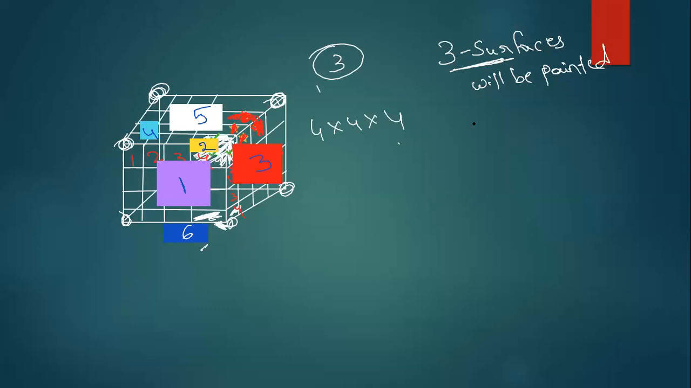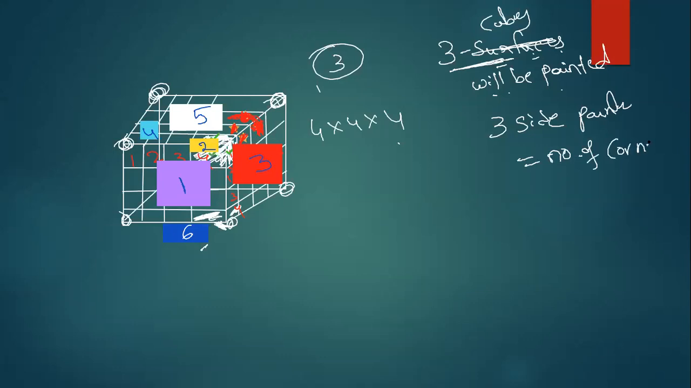That means whenever somebody asks how many cubes are there that are 3 side painted, your answer will always be equal to the number of corners. Is it clear? Number of corners means what? Only 8. So in a normal cube, if somebody is asking how many such cubes will be there where 3 sides are painted, your answer will always be the corners, that is equal to 8. If it is clear, type Y.